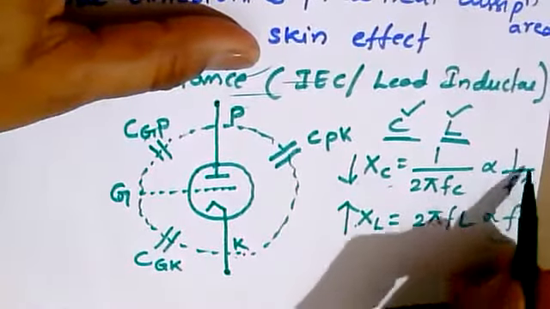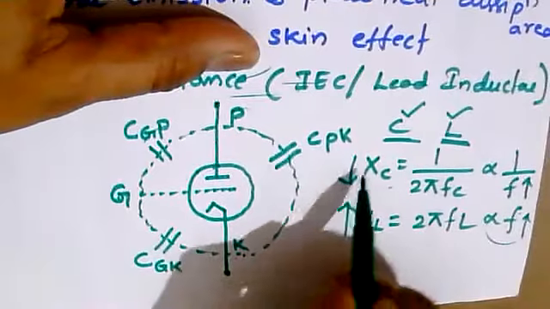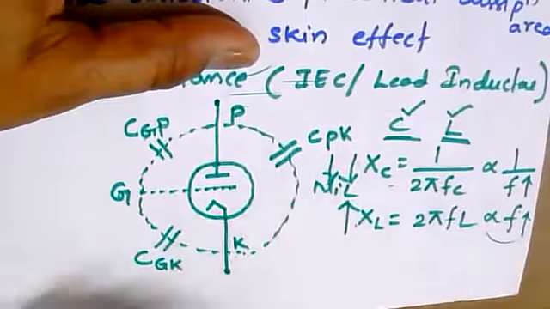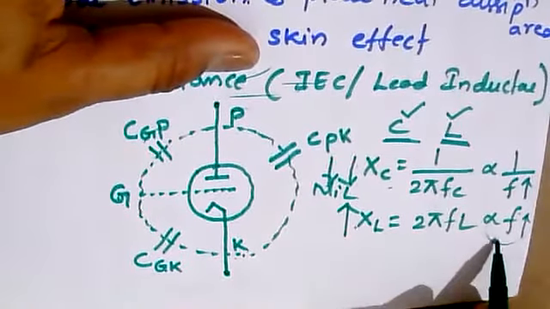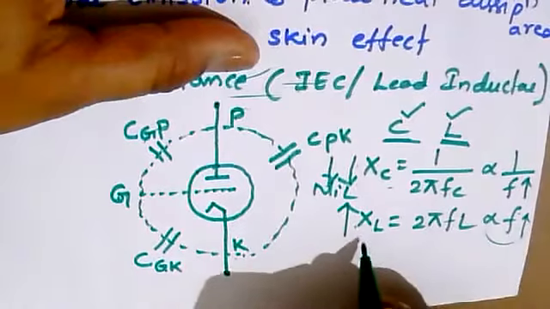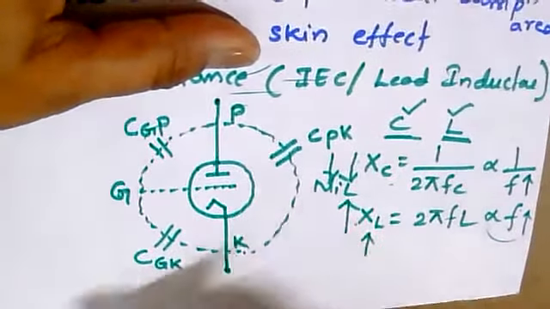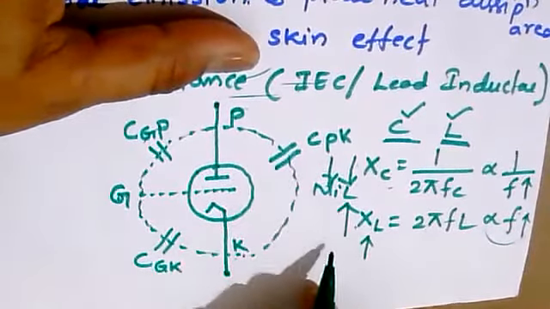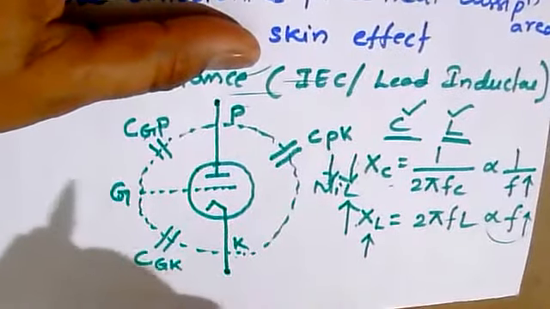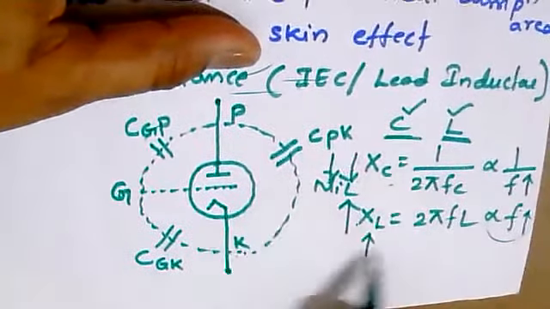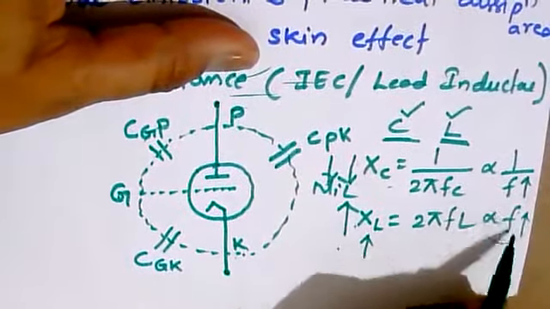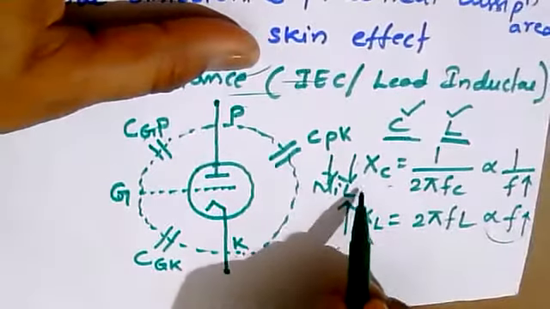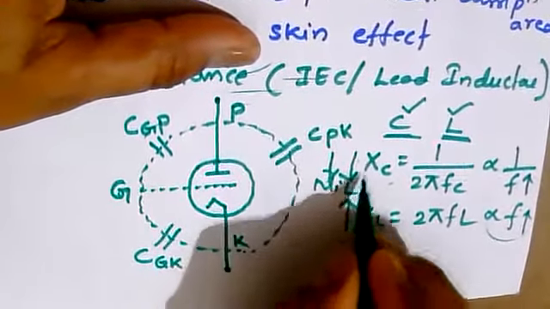So as more and more frequency is applied, the effect of the capacitive reactance gradually becomes nil. But if you increase the frequency, the reactance of the inductance will keep on increasing. So in this case, there is no benefit from either of the devices when the frequency is increasing. If you want to bring one down, the other will increase, and if we bring the other down, then this will increase.